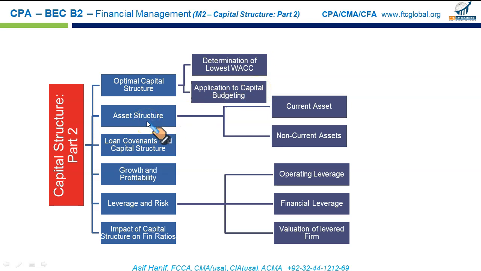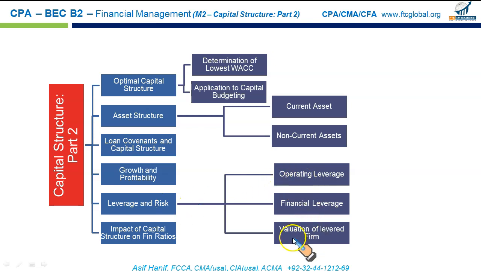Then we will discuss different types of assets, current and non-current asset structure, loan covenants and restrictive clauses we discussed in our previous lecture as well, and how they affect the capital structure, growth and profitability, and some ratios related to these. Then we will discuss a very important topic, leverage. There are two types of leverage, operating and financial. We will discuss them, and we'll also do some examples with numbers to explain the idea.